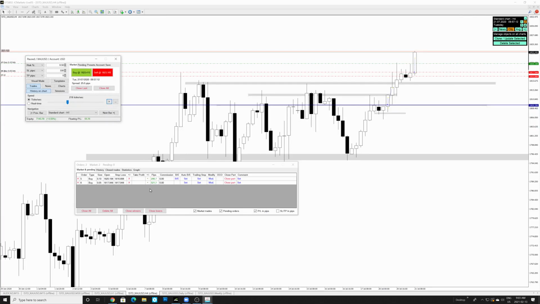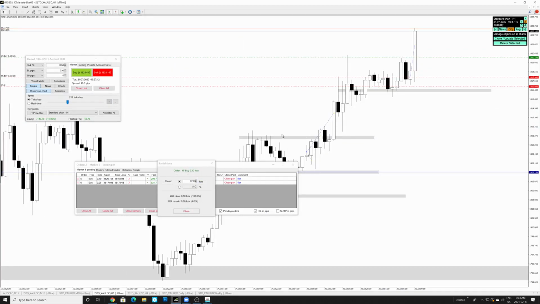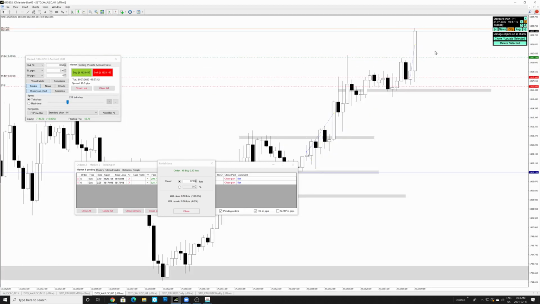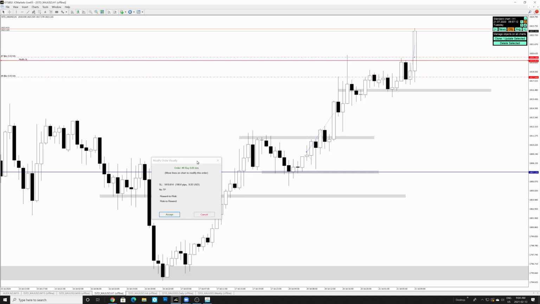Oh wow, this thing is still moving over here. So now we're going to close our partials on the new one. If you look at the new position we entered, this is the risk we added, right? We added this risk in the anticipation that price is going to continue moving bullish. How far? We cannot look to the left-hand side. There's no history to the left-hand side. So we're just going off of the pips we are in at this point. So we can close 80% over here as well. And we're going to basically put stops at break even here. Probably going to move these stops up a little bit and leave the rest